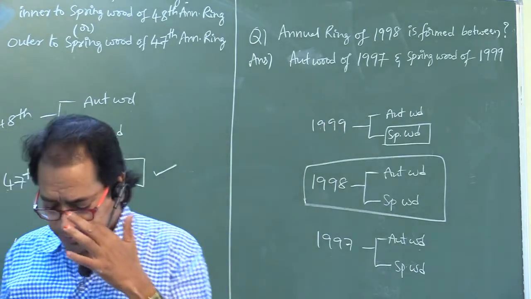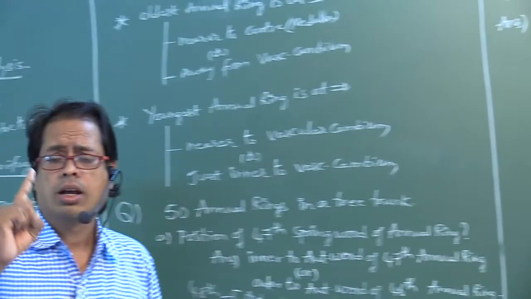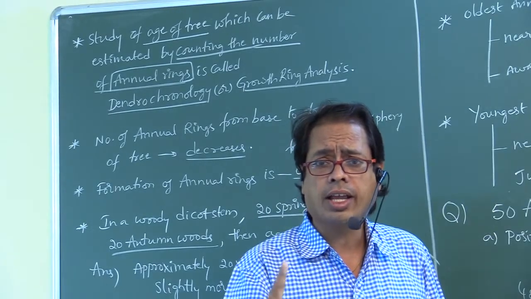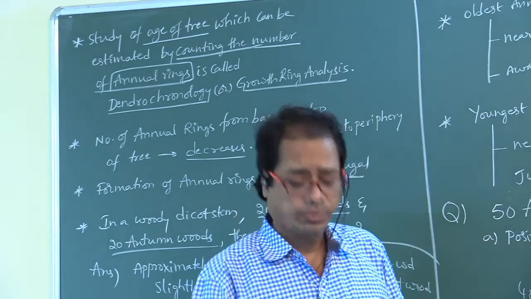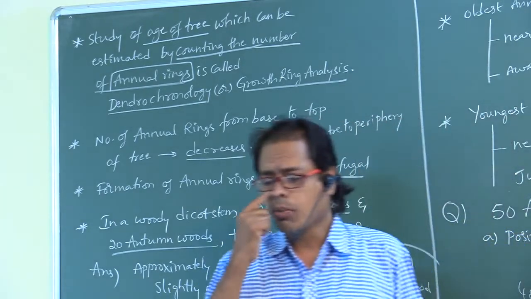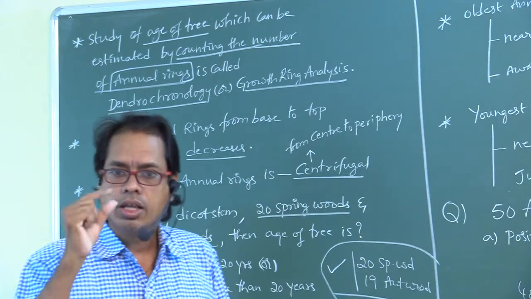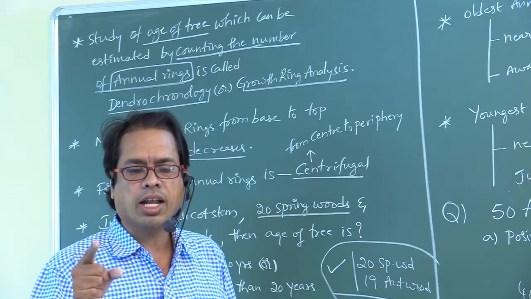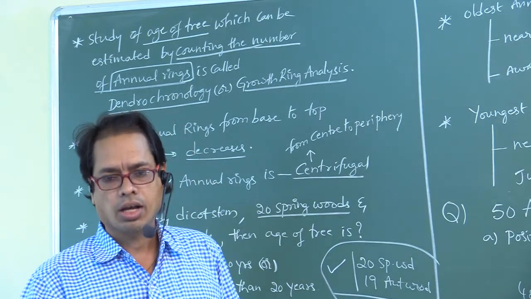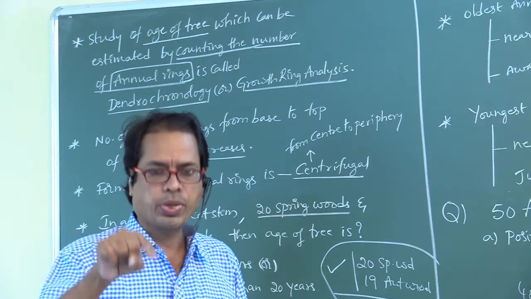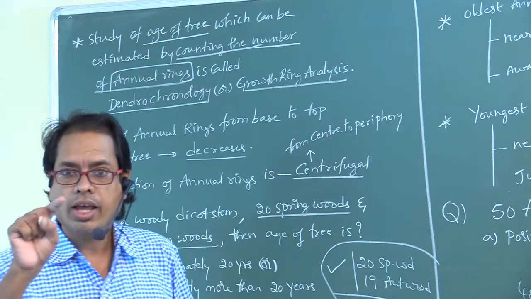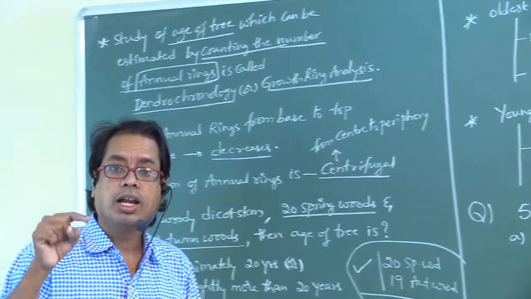So this is about annual rings. One annual ring contains one spring wood and one autumn wood. The wood which contains more xylem vessels with wider lumen is called spring wood. Which wood is light in color? Spring wood. Dark in color? Autumn wood. Low density? Spring wood. High density? Autumn wood. Spring wood is also called early wood. Autumn wood is also called late wood.